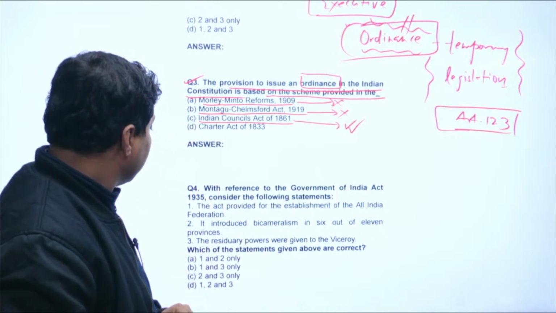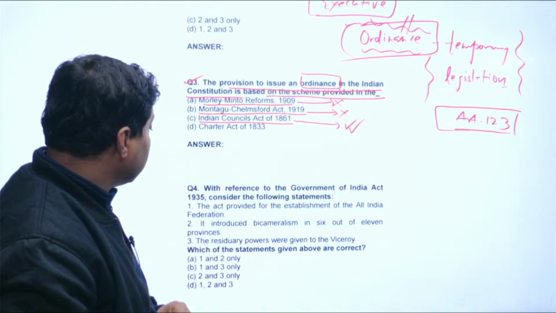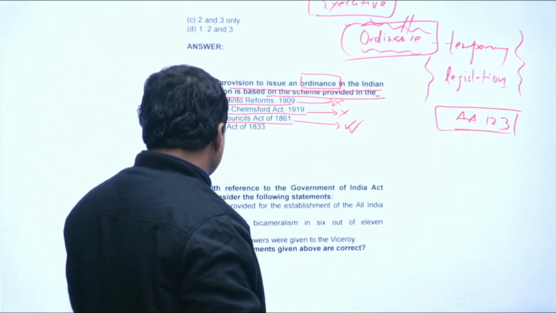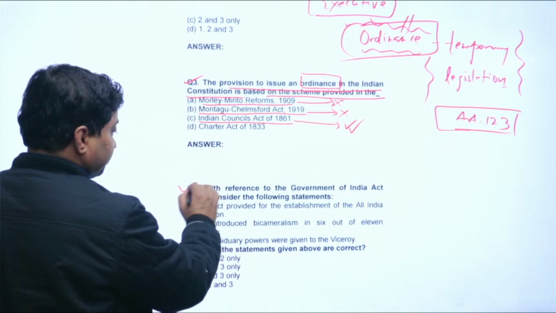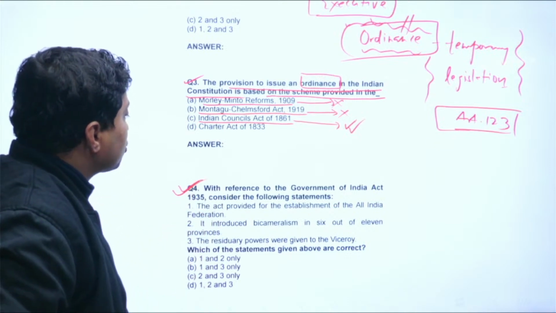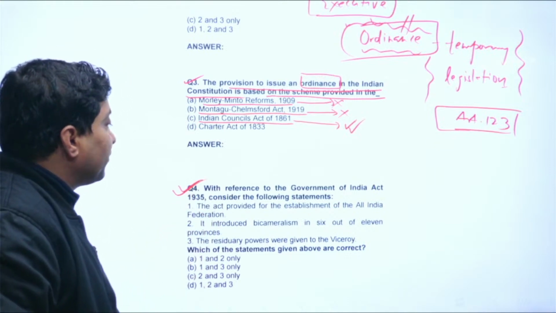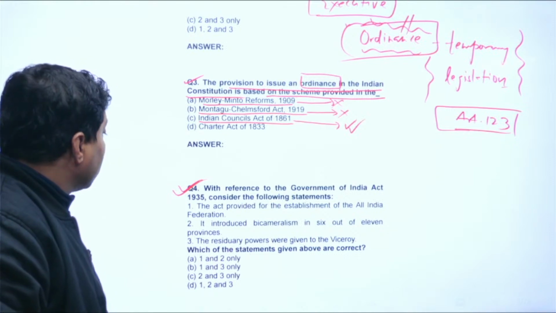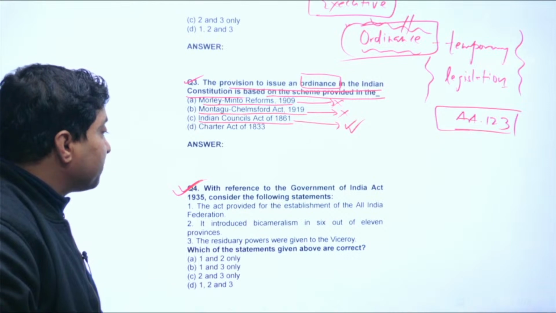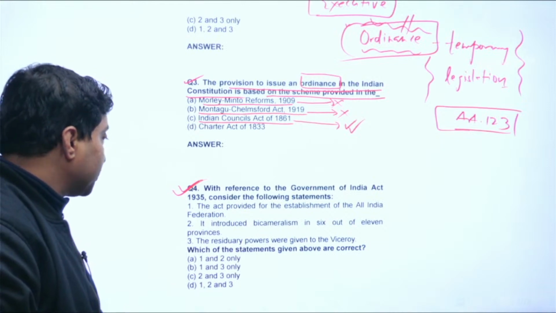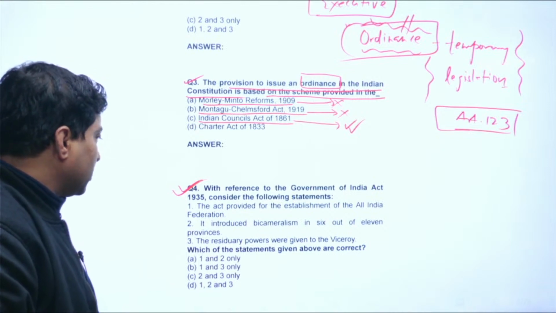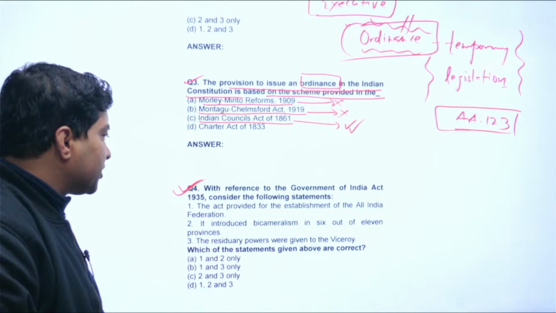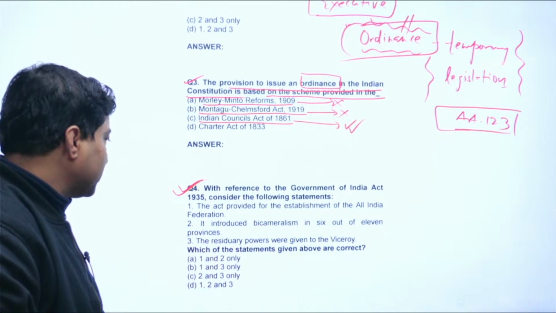Now, let me move to the next question. Look at question number 4. With reference to the Government of India Act 1935, consider the following statements. The Act provided for the establishment of the All India Federation. It introduced bicameralism in 6 out of the 11 provinces.